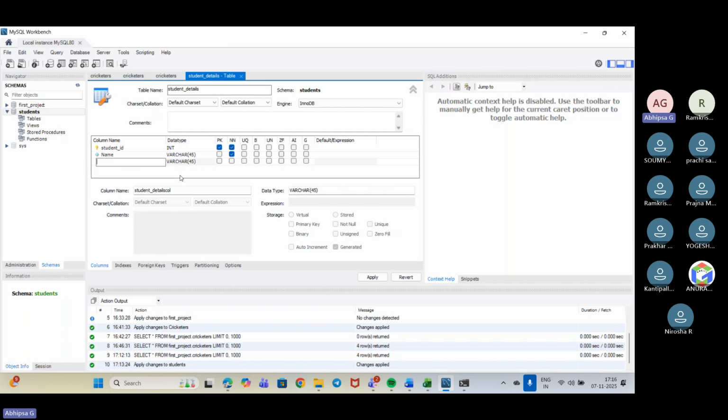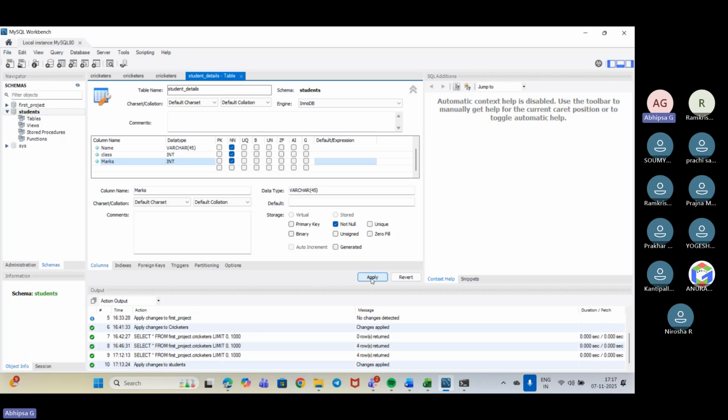That would be the same only. That is kind of the same, right? We can take something else. Class maybe, in which class they are in. So let's take class, and I need to change it to int because class will be of integer type. Of course, I'll keep it not null. Next, suppose I need to go for anything. So I'll be creating marks. If I am taking it like that, that would also be int and that should also be not null. Fine. So we are done with all of it.